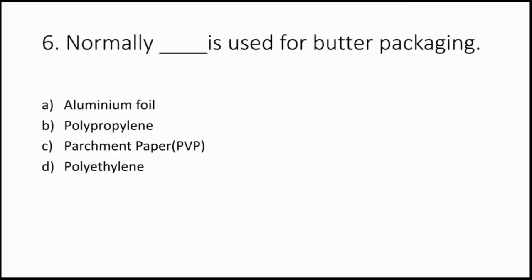Normally dash is used for butter packaging. Here are certain examples given: aluminium foil, polypropylene, parchment paper, polyethylene. For butter packing, the requirements are that the packaging material should be moisture proof, grease proof, impervious to light, and should have good strength. All these properties are found in parchment paper. So the answer to this question is option C, parchment paper.